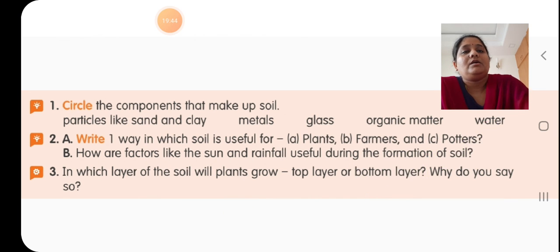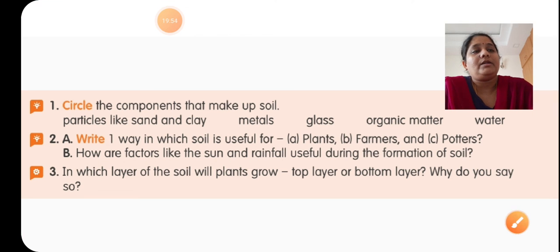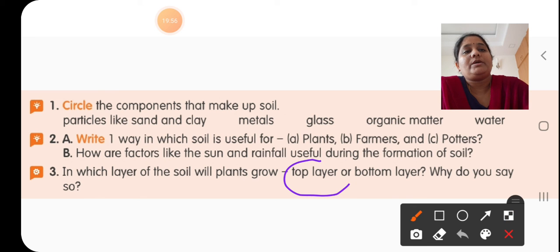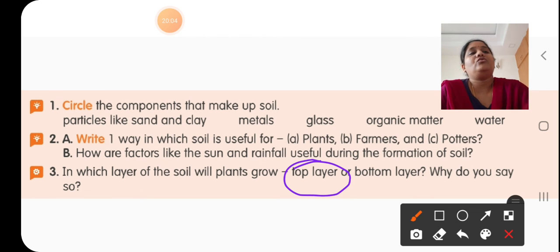Now the third question: in which layer of the soil will plants grow, the top layer or the bottom layer? Definitely in the top layer the plants will grow, because the top layer is the fertile layer, rich in organic matter and helpful to grow plants.